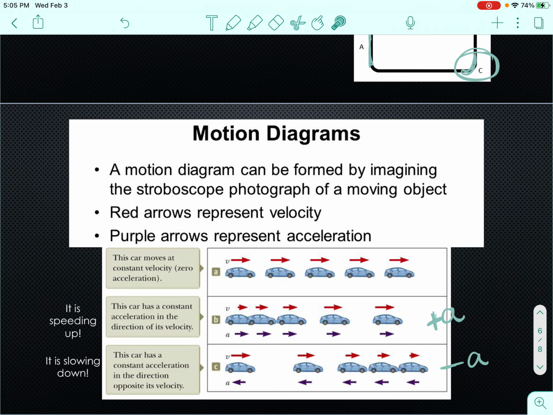Okay? So positive acceleration, if you're speeding up, moving to the right. Negative acceleration when you're slowing down, moving to the right as well. So in all of the acceleration problems that we are going to do, we are always going to assume that the object is moving to the right.